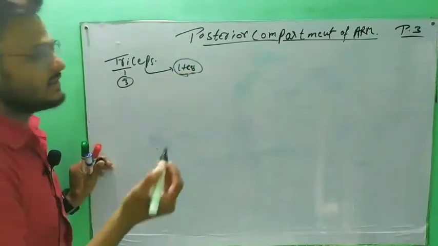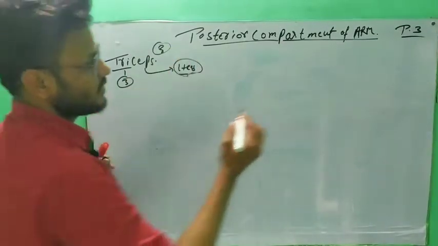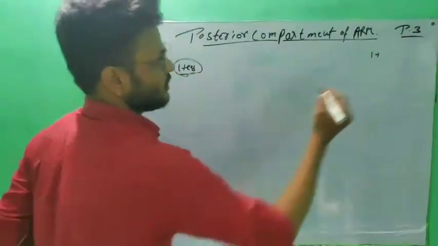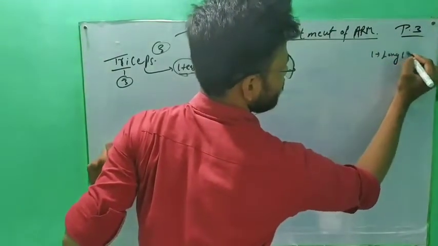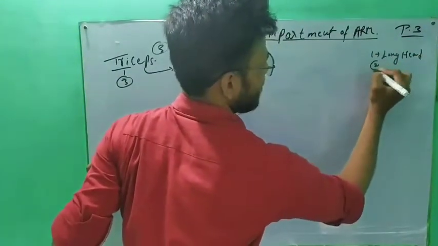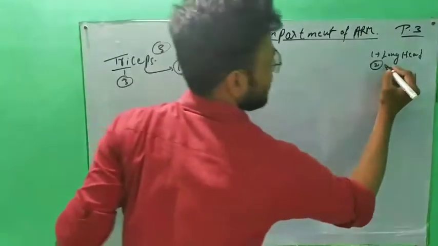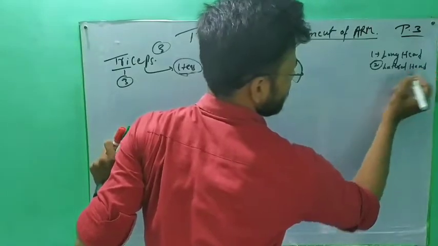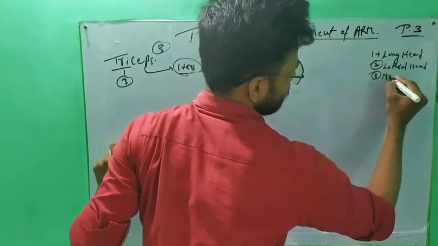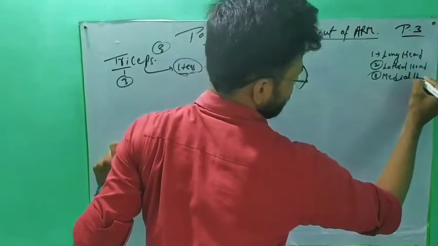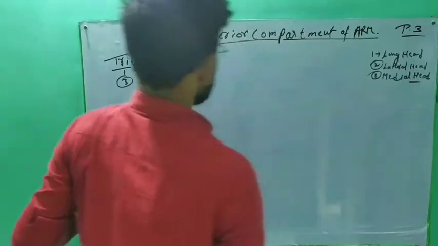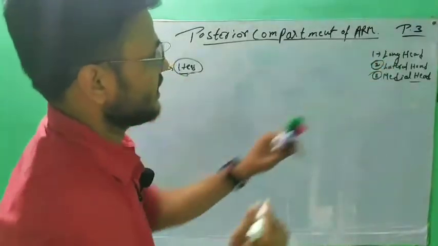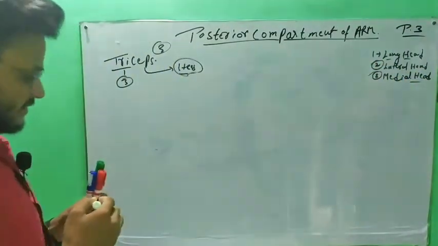This muscle has three heads. The first head is the long head, the second one is the lateral head, and the third one is the medial head.